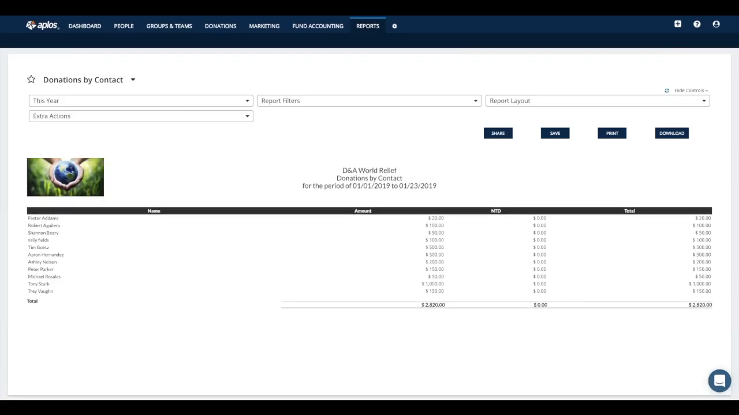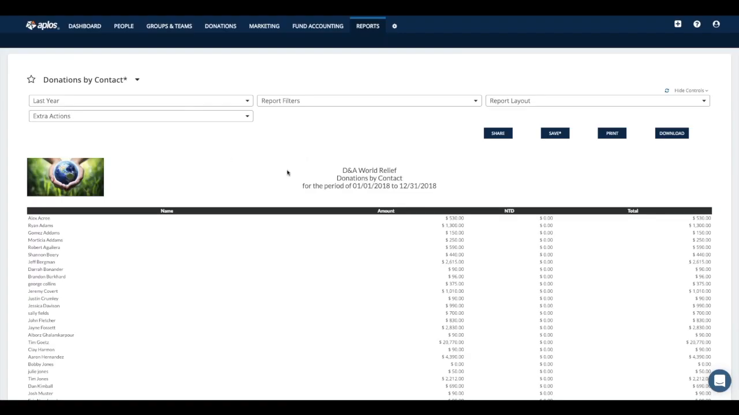But donations by contact, I want to show you this one real quick because this is a very powerful report. Not only does it show you the details for your donors and what they've given, but this is the area where you can come to generate your contribution statements for your donors for tax purposes. So when you get here, you would just select which time period you're looking for. So we can say last year, now for 2018.